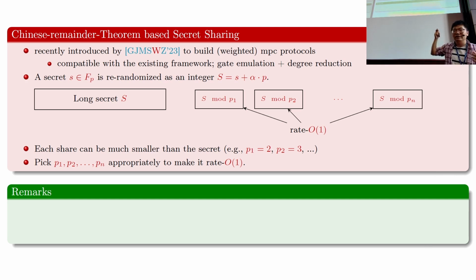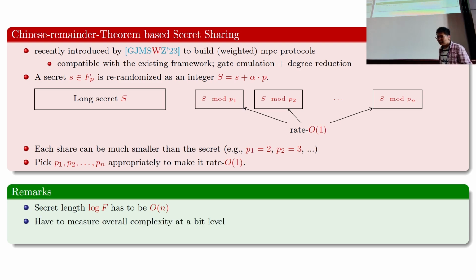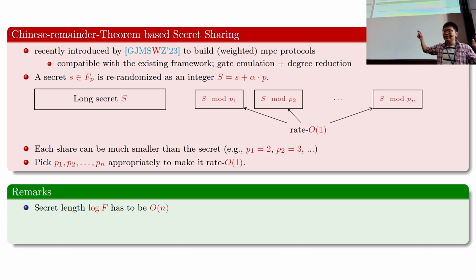A few remarks about this. First, if I do want to achieve rate 1, the secret size has to be at least linear in n, because the total share length has to grow with the number of parties. This is inherently why our protocol will only work if the field size is exponentially large. Here it doesn't need to be quadratic in n, but in the next slide we'll see why it will be n squared.